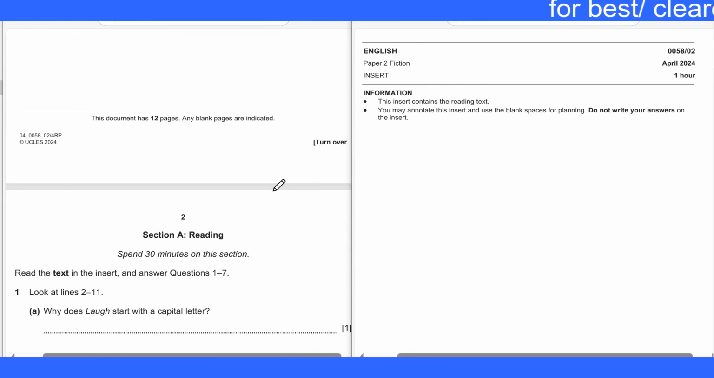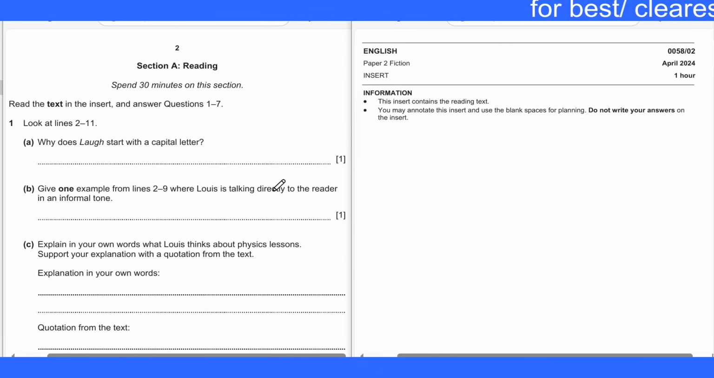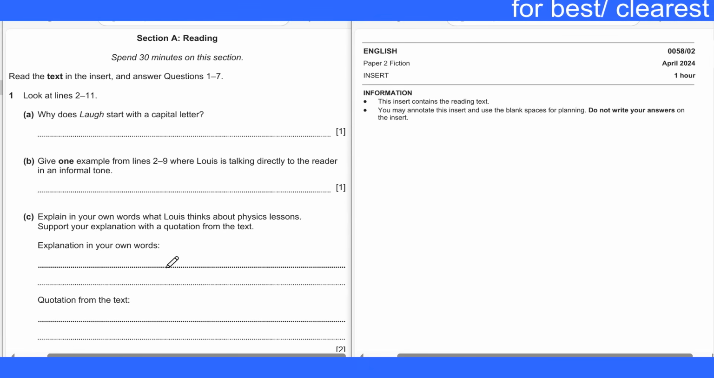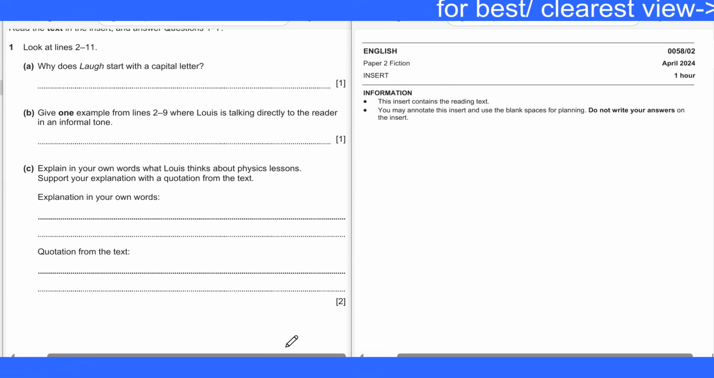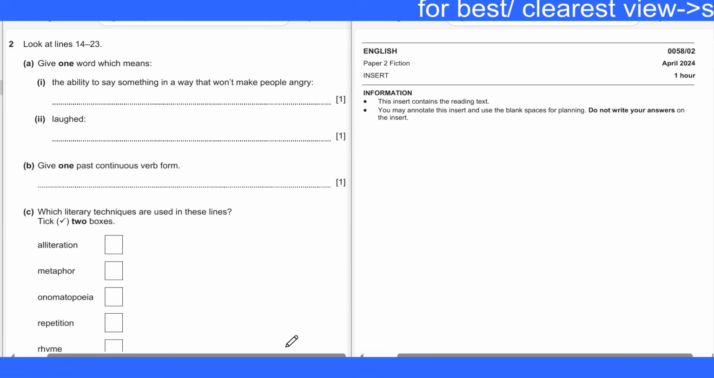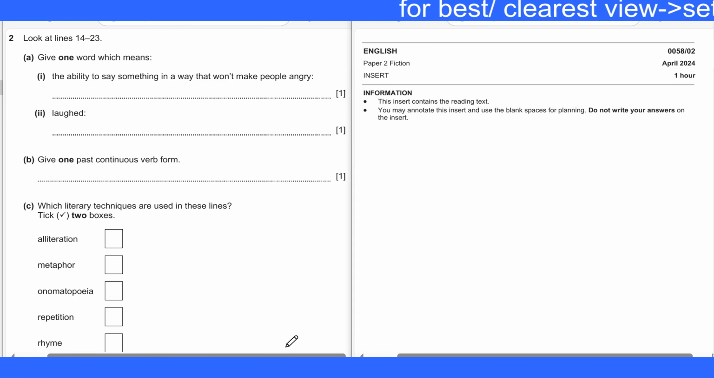This is question number 1. If you'd like to take a screenshot and save it in your laptop, you may do so. So question 1, ABC, and then move on to question 2, ABC.